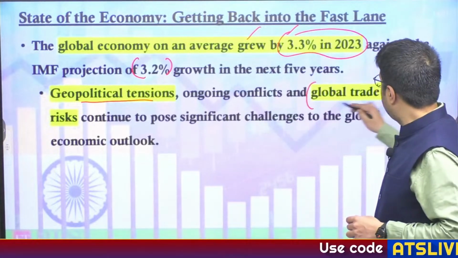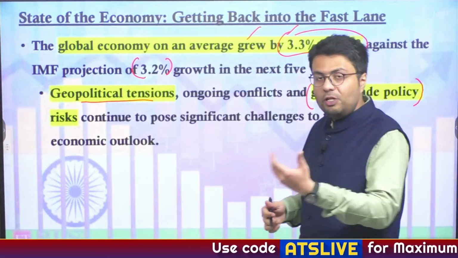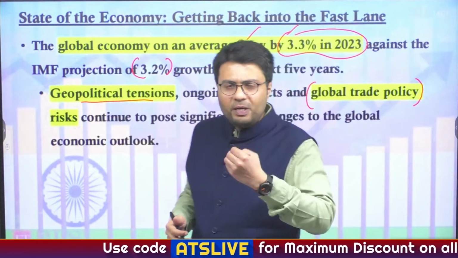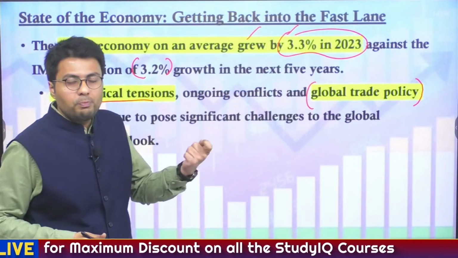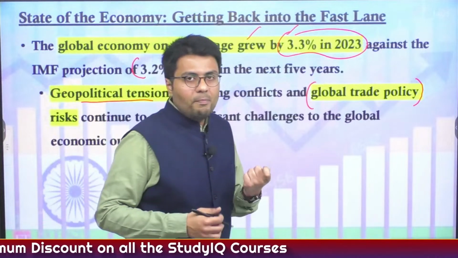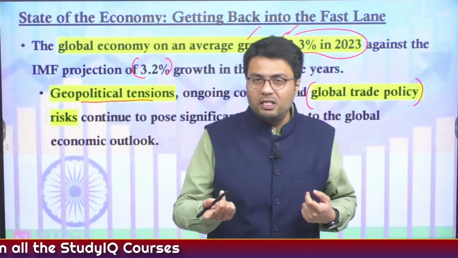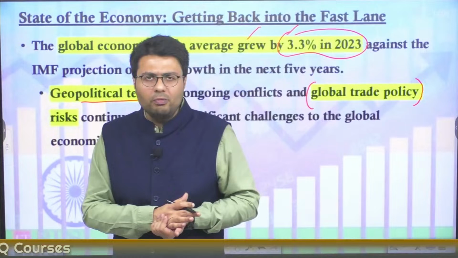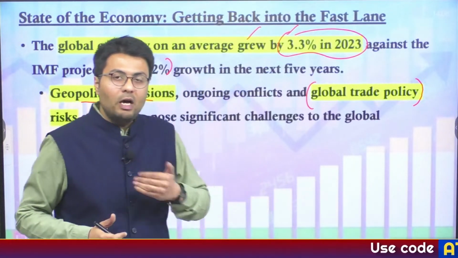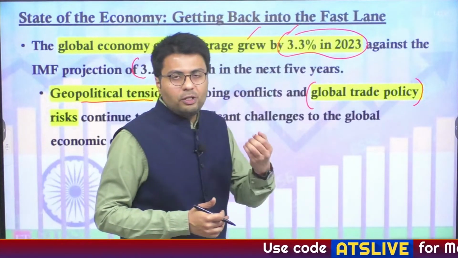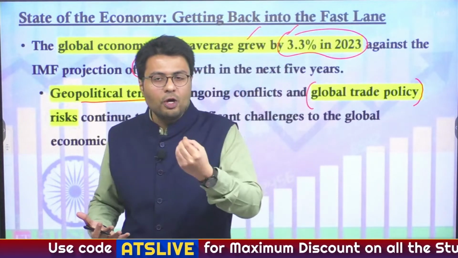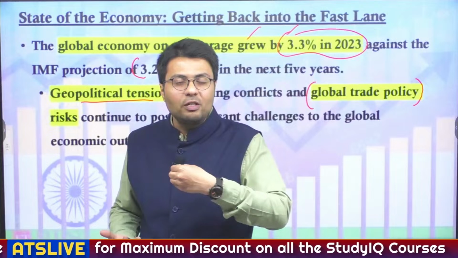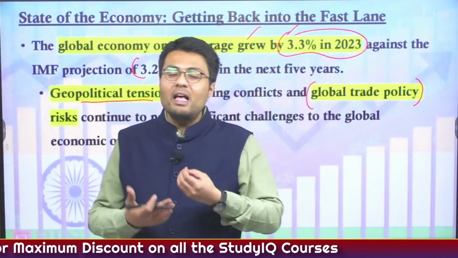Also, with the onset of President Trump as the new president of the United States, we have witnessed he has threatened many countries that if they do not agree with his policy measures, he is expected to levy tariffs on these countries, which includes major economies like China and India. Now, this threat of imposition of tariffs goes against the very basic nature of world trade, because you want world trade to be as low-tariff as possible and as free as possible.